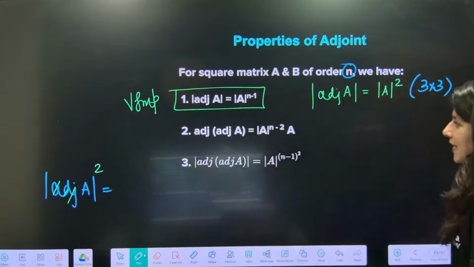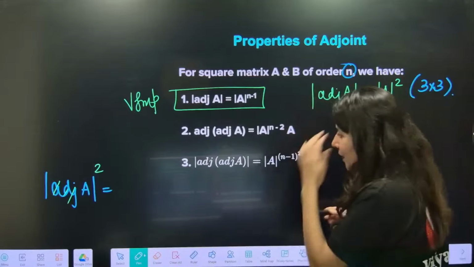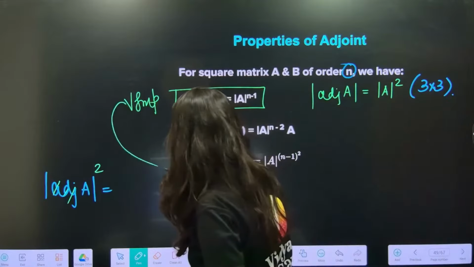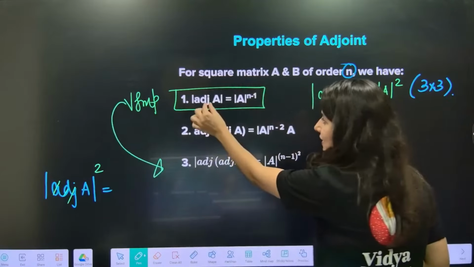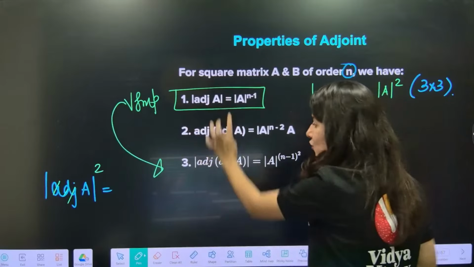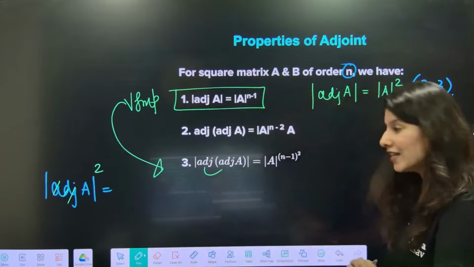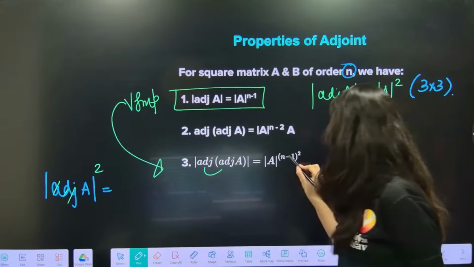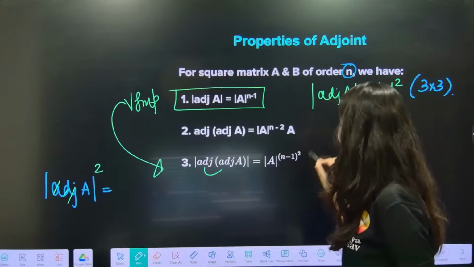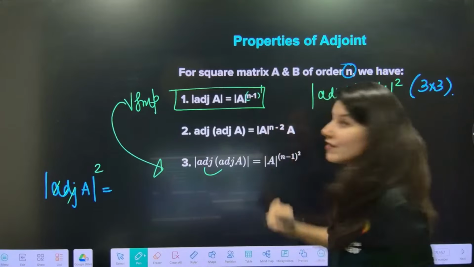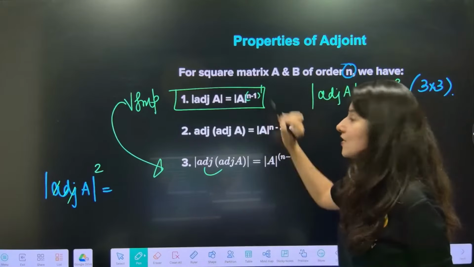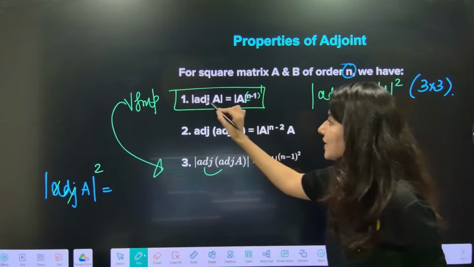Now, another property on your screen, the second important property, is this. This time, instead of a single adjoint, here we have adjoint of adjoint. So in this case, what is happening? N minus 1 square. Basically here it was n minus 1 power 1, because there was a single adjoint.